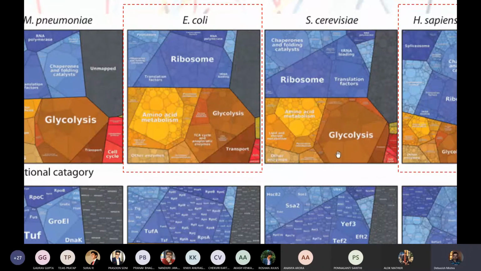In the case of yeast, they have a large number of proteins, big size, big numbers dedicated to glycolysis again. We use yeast for fermentation. Although yeast is a eukaryote and non-parasitic, it loves to grow in anaerobic conditions, meaning less oxygen, and that's why it continues the glycolysis pathway more.